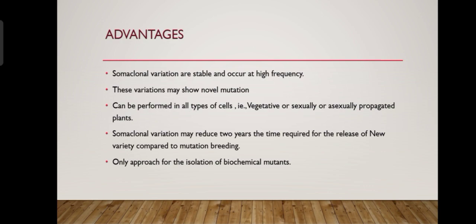Next, advantages of these somaclonal variations. Some somaclonal variations are stable and occur at high frequencies. These variations may show novel mutations, can be performed in all types of cells, that is vegetative, sexual, asexual, propagated plants. Some somaclonal variations may reduce by 2 years the time required for the release of a new variety compared to mutation breeding. Finally, an approach for the isolation of biochemical mutants.